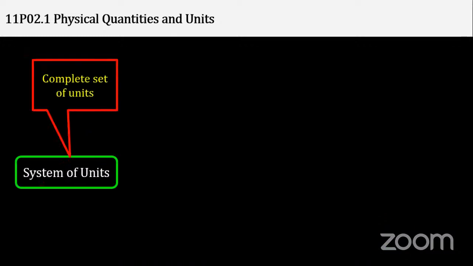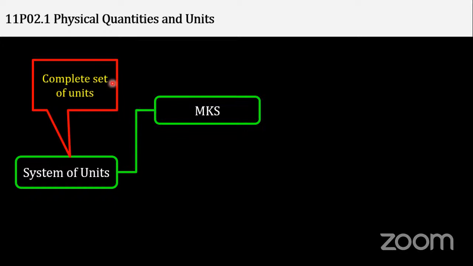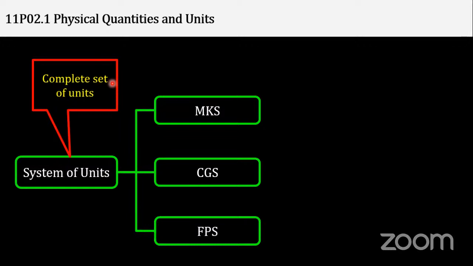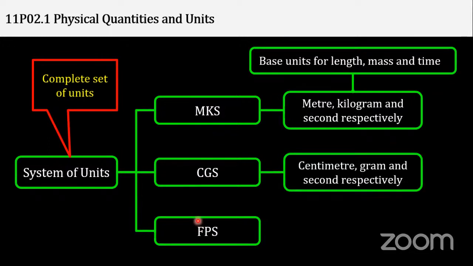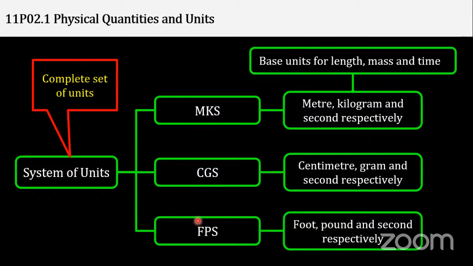So see, a system of units consists of the complete set of units. Remember this always. That is MKS, CGS and FPS. What are these? MKS stands for, anybody can answer? MKS stands for meter, kilogram, second. CGS stands for what? Centimeter, gram, second. FPS stands for foot, pound, and second. So you can see the full forms: meter, kilogram, second, centimeter, gram, second, foot, pound, and second. So these are different base units.